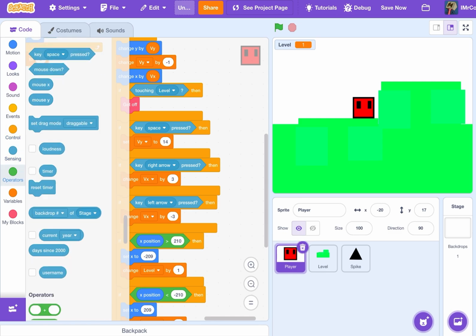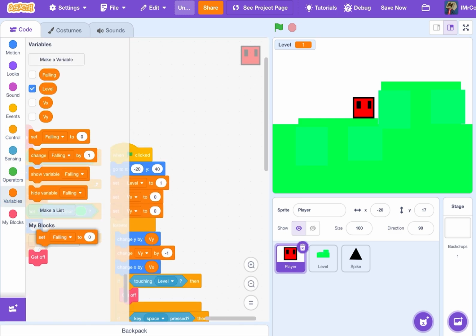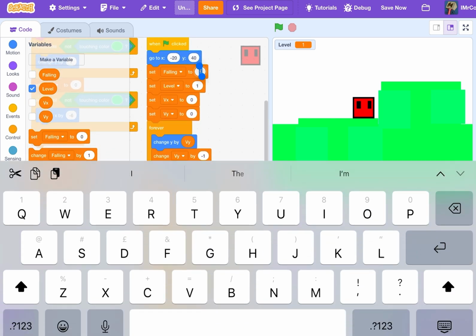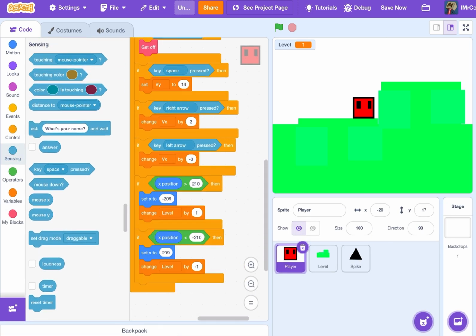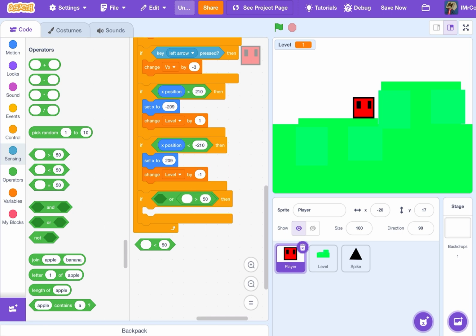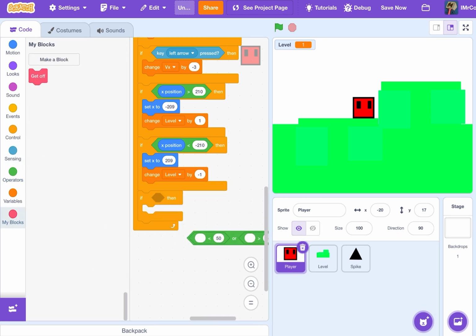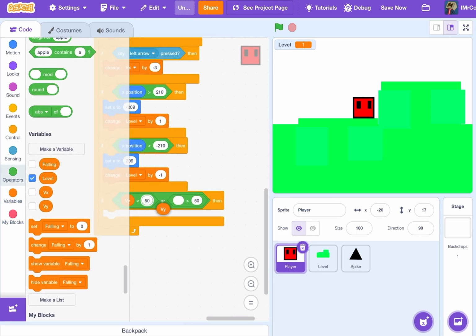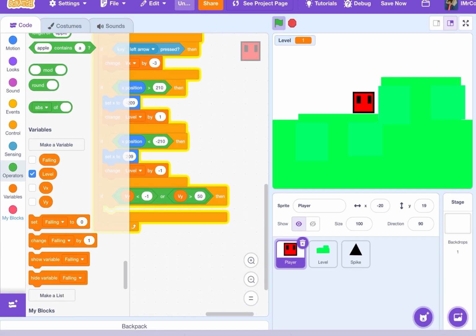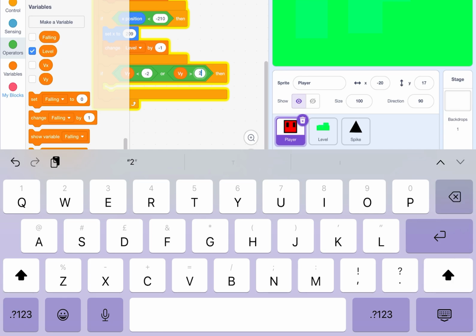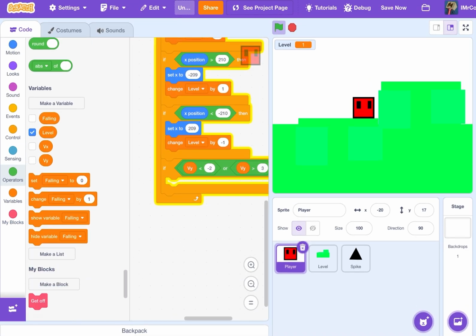So now we'll make a variable falling. So we'll set falling to 0 at the start. And then if vy is, and then we'll put in the or and less than and more than. And we'll put vy in both of them. And then vy minus 2 is for less than, and 2 and probably a 3 for more than. We'll change falling by 1.